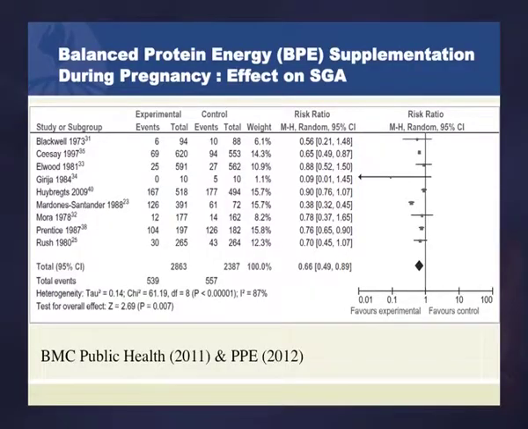So you can see that overall from this analysis, the effect on being SGA is highly significant, about a third reduction in SGA in women who are randomized in these trials to receive balanced protein energy supplementation. So a clear indication that improved diets in these populations that are largely food insecure households, or selected in various ways to identify them as potentially in need of additional food.